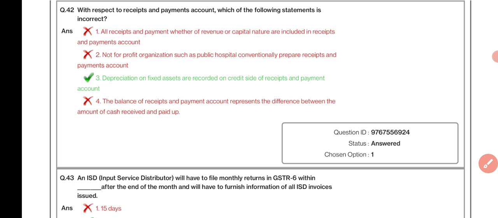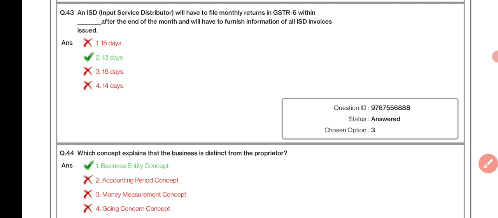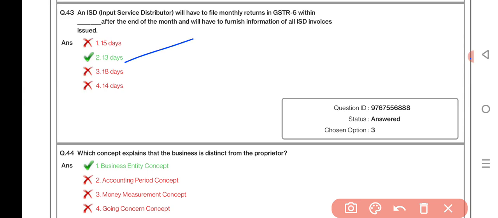With respect to receipt and payment account, which of the following statements is incorrect? Depreciation on fixed assets is recorded on the credit side of the receipt and payment account. An ISD will have to file monthly return in GSTR 6 within dash after the end of the month and will have to furnish information of all ISD invoices issued: 13 days. Which concept explains that the business is distinct from its proprietor? Business entity concept.